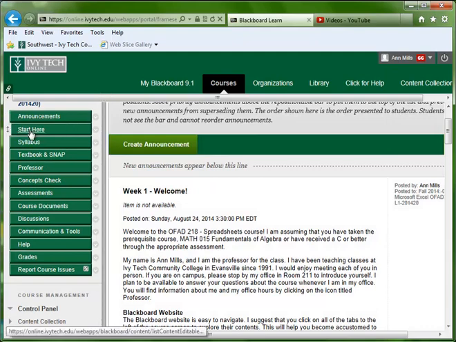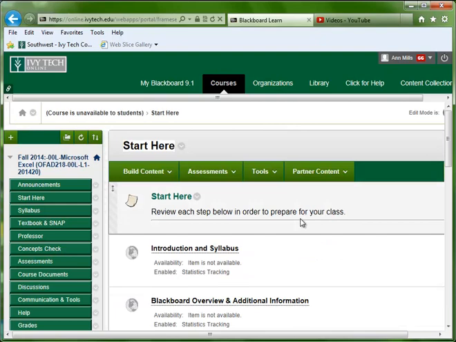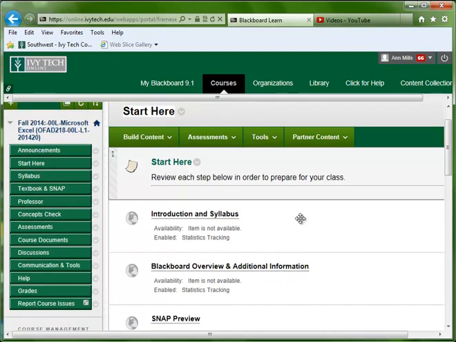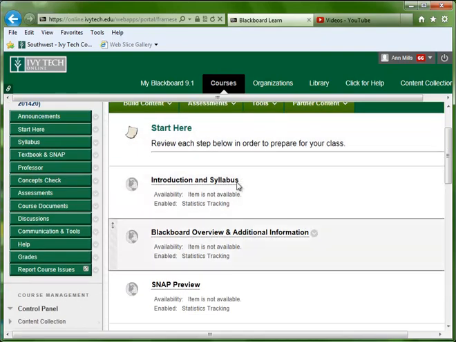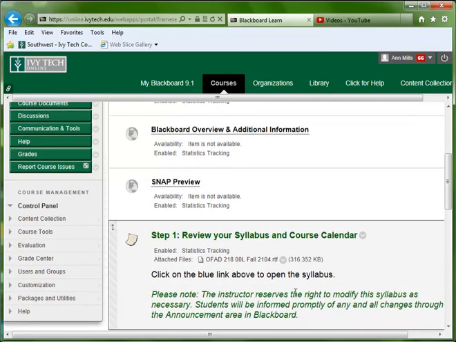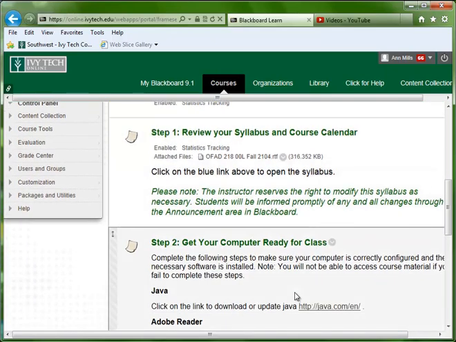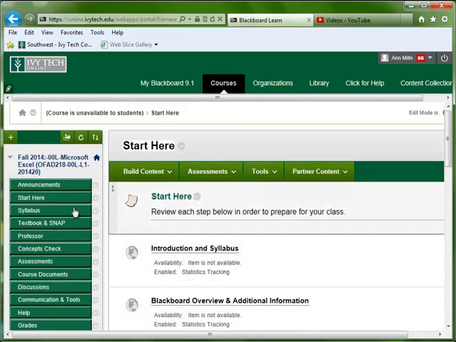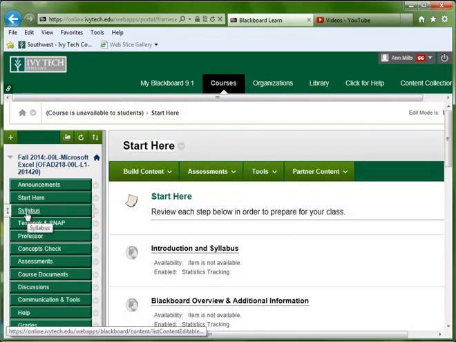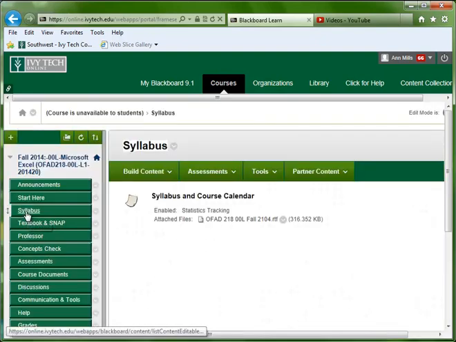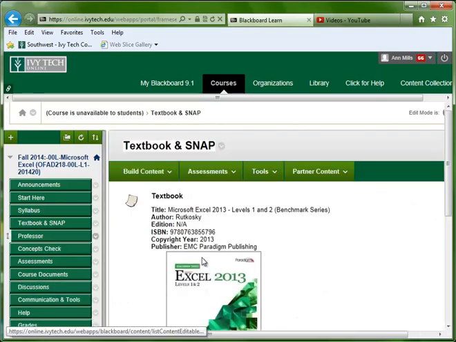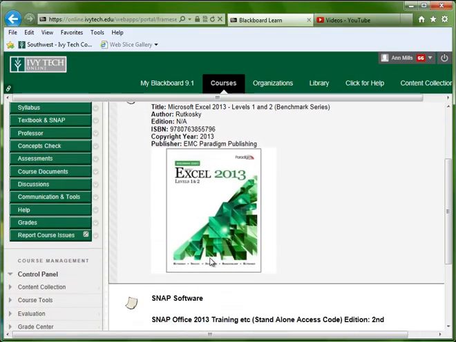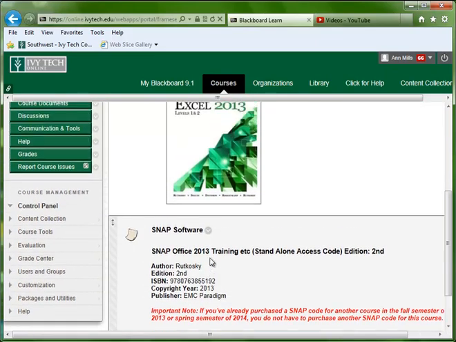Then back to the tabs on the left, the Start Here. You've probably already done this or you wouldn't be viewing these demonstrations, but you're going to see the demos that have been created, and then just additional information that might be helpful to you for the course. The syllabus has a tab of its own, so that you can immediately get to the syllabus. Textbook and SNAP gives you the ISBN for that, a picture of what the textbook should look like, and also information about the SNAP software.